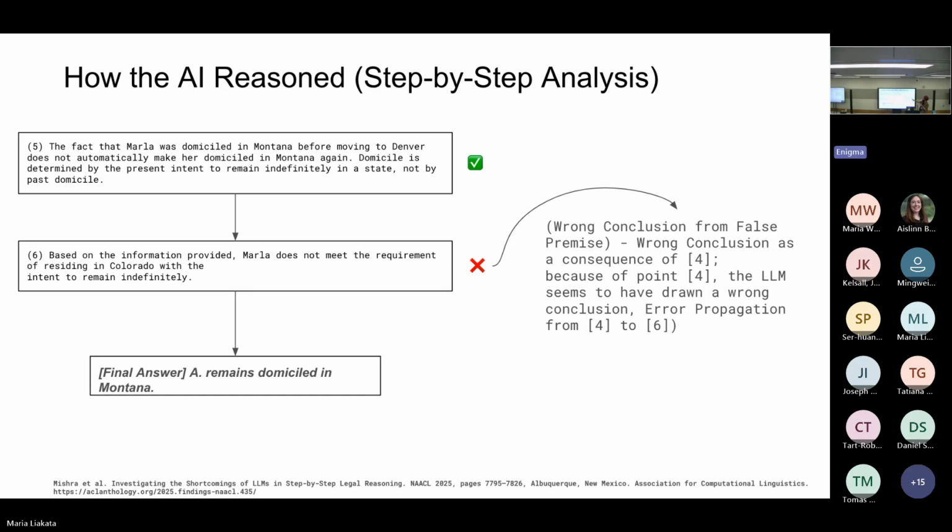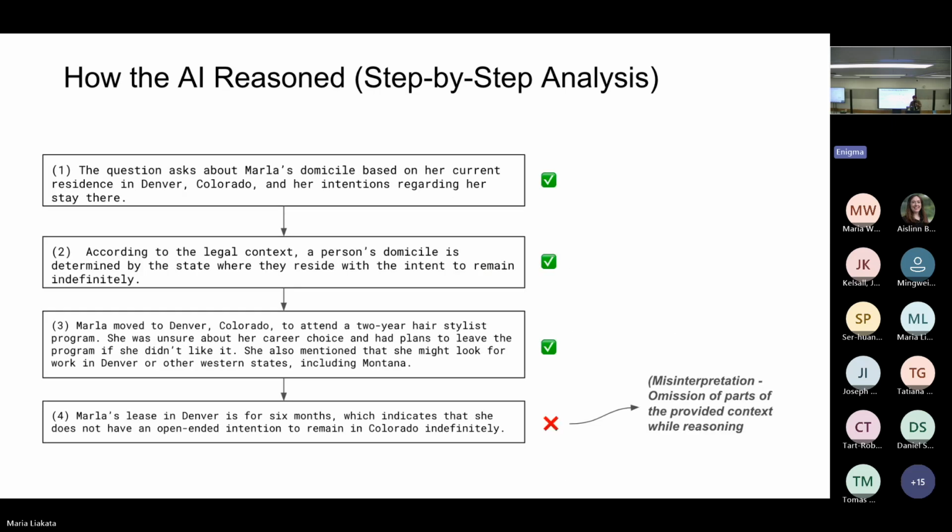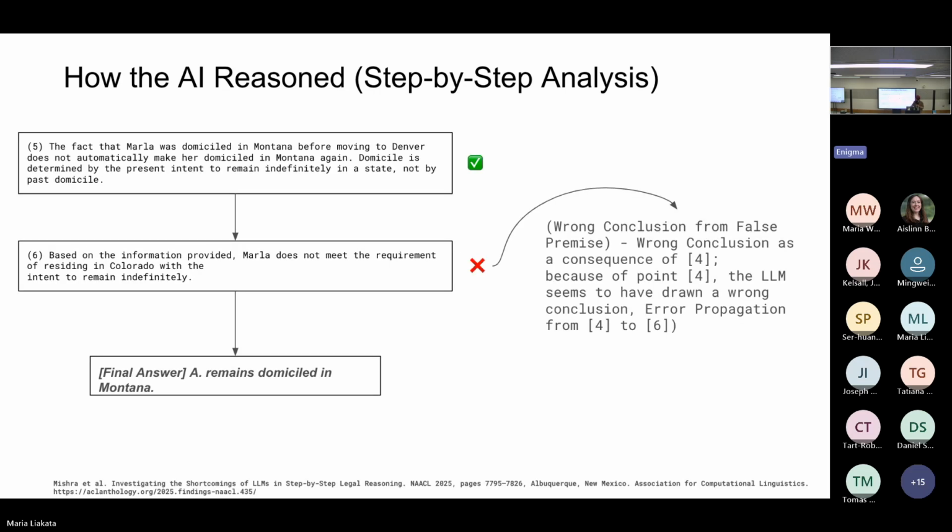And the wrong conclusion was the consequence of that, because it seems to draw a wrong conclusion, because it was not able to break down what 6 months lease or no intent to remain indefinitely means. So since this was not able to be broken down into two parts by the LLM clearly, it led to the wrong conclusion that Marla should have been domiciled in Montana only and not Colorado.